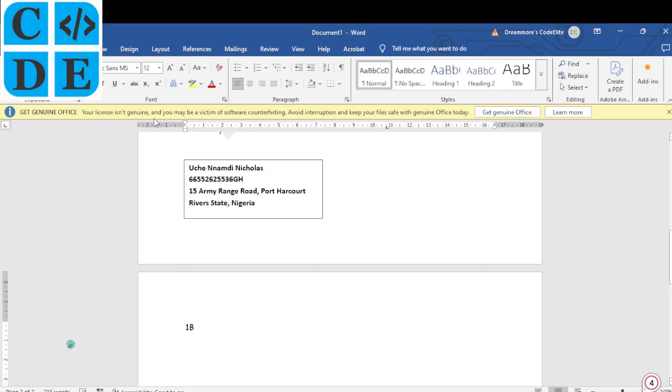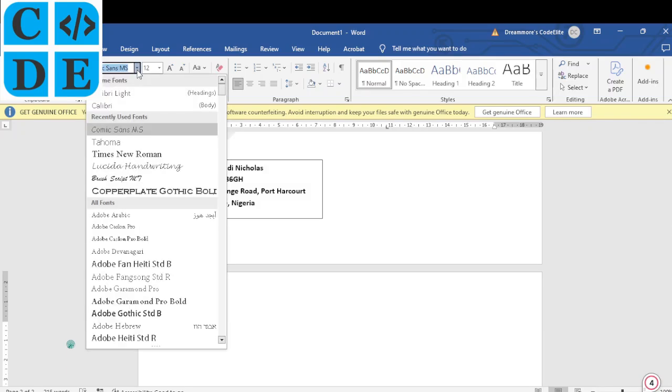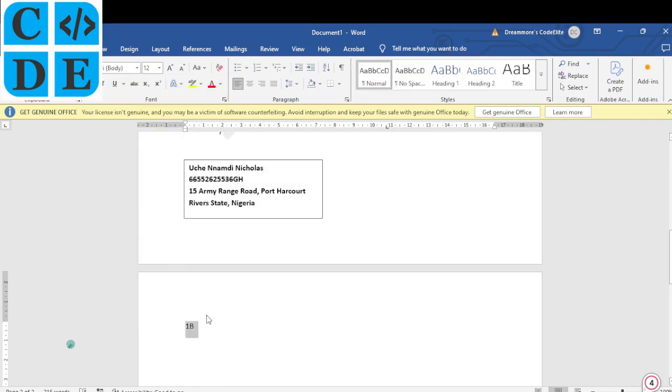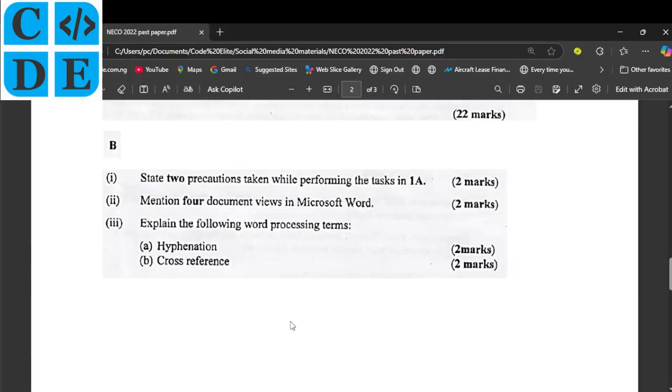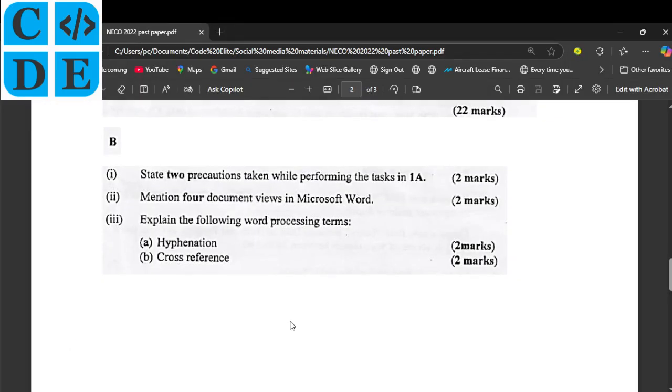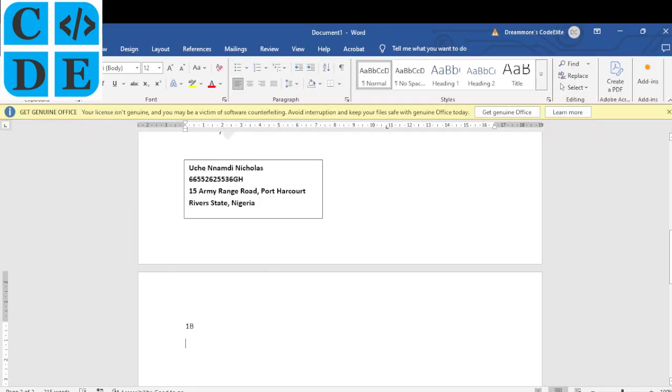1b, what do they want us to do? Let me change this font to Calibri and leave it at that. So it says state 2 precautions taken while performing the task in 1a. So you get to write the precautions that you took. So any precautions that you took while you're preparing that document, you need to put it down. All right, so for me, I'll say 1, I made